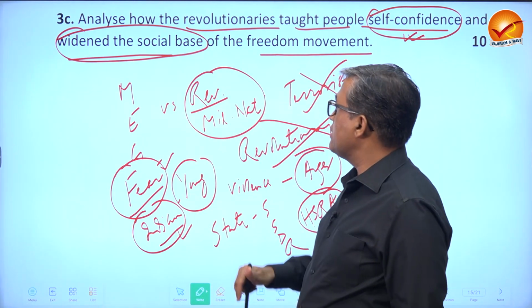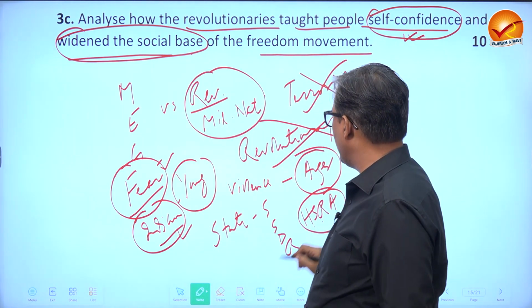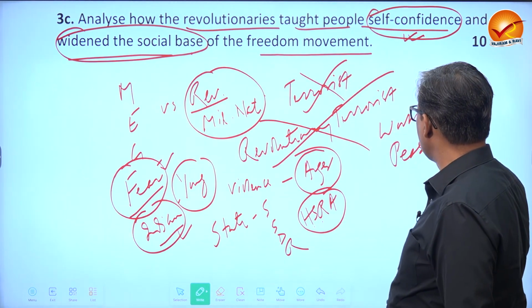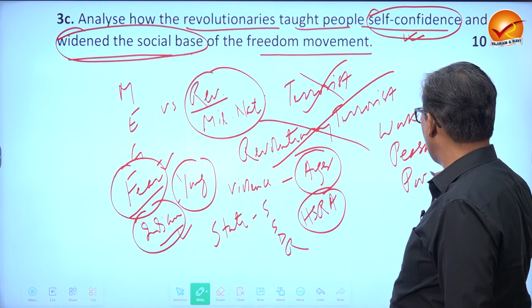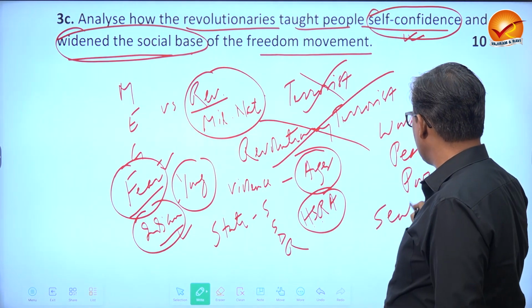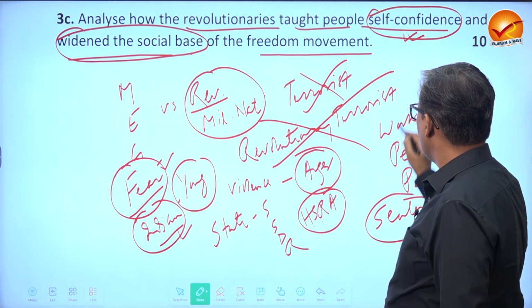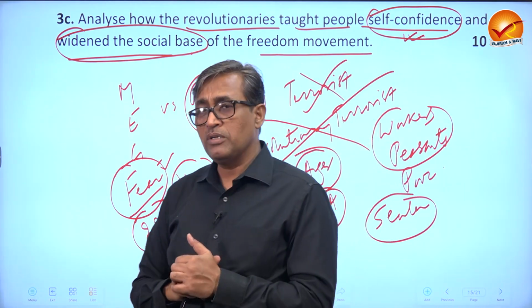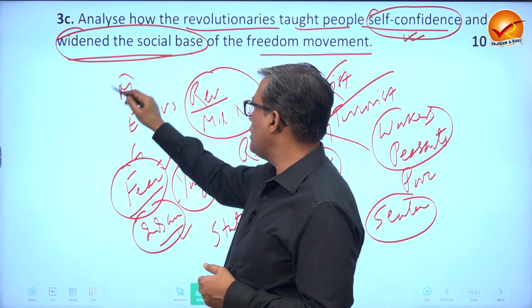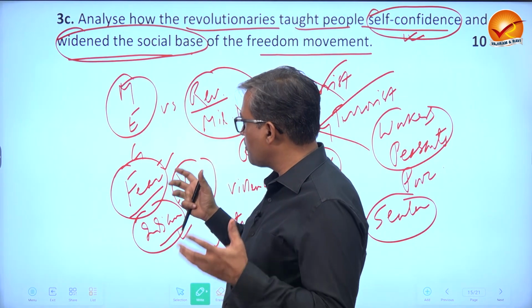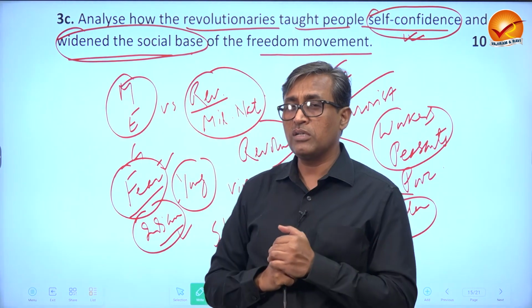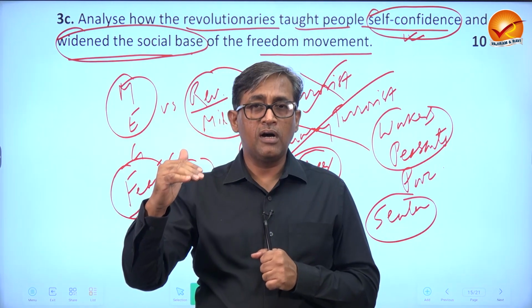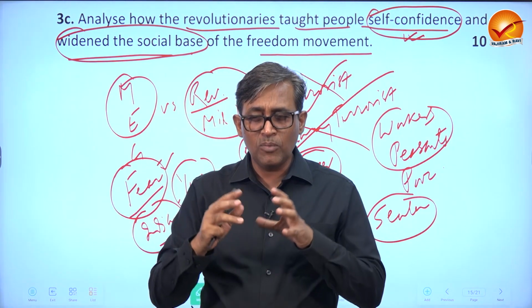Another important point is that once these people raised the issues of workers, peasants, the poor, and demanded a secular state, they actually widened the scope of the freedom struggle, because the allegation against the moderate Congress, as well as some extremist and Gandhian Congress, was that it was led by the middle class, middle educated class, mostly urban.